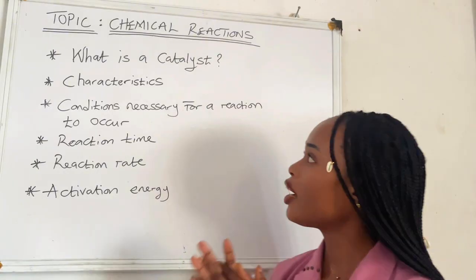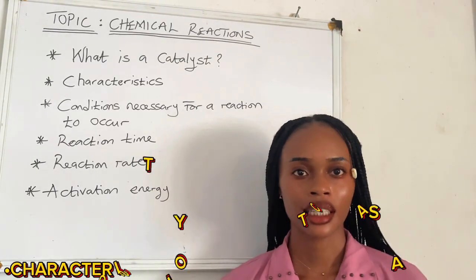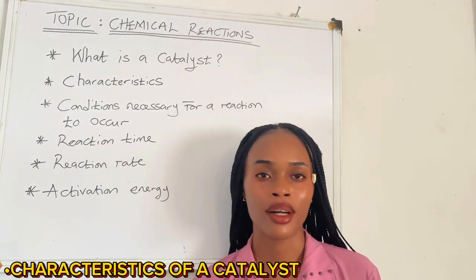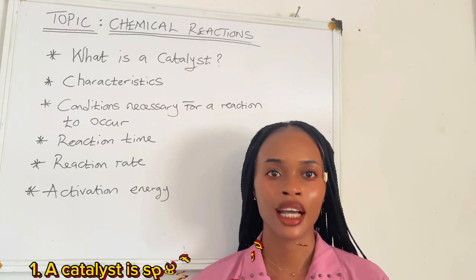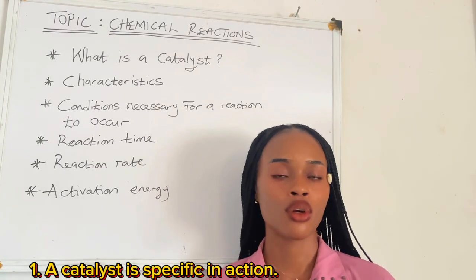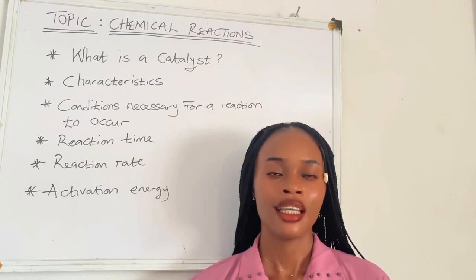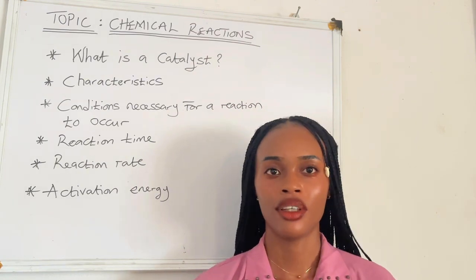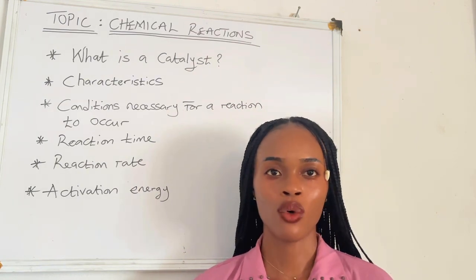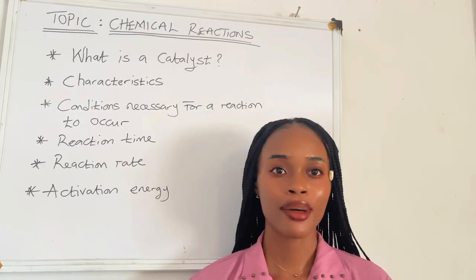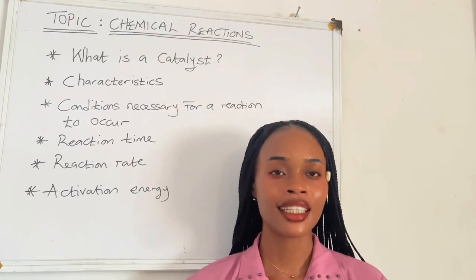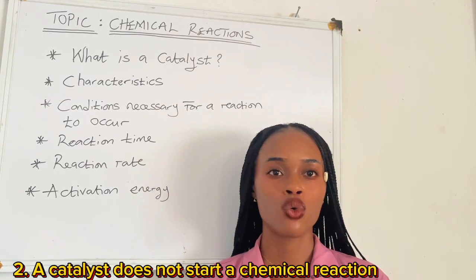Then we have the characteristics of a catalyst. The first thing to know about a catalyst is that it is specific in action. That is to say, it has a singular purpose. Like I said, a catalyst alters the rate of a chemical reaction. Number two, a catalyst does not start a chemical reaction.